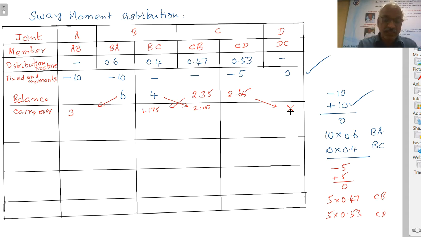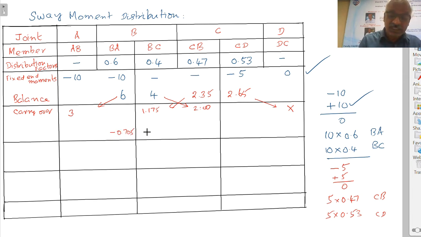That completes carryover. Again balance, because the moment that is transferred from here to here, carried over from here to here, will once again unbalance joint B. Therefore, if this is plus 1.175, you have to apply minus 1.175 in the ratio 0.6 and 0.4. So minus 1.175 into 0.6 will be minus 0.705.